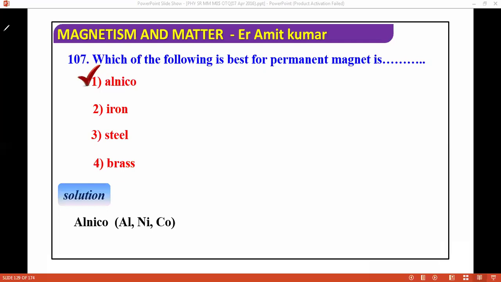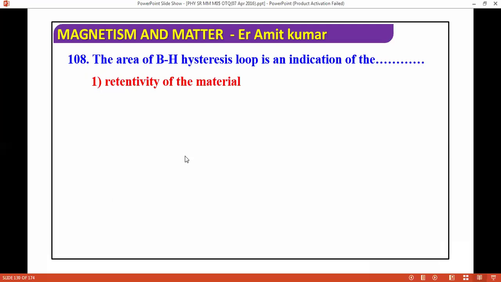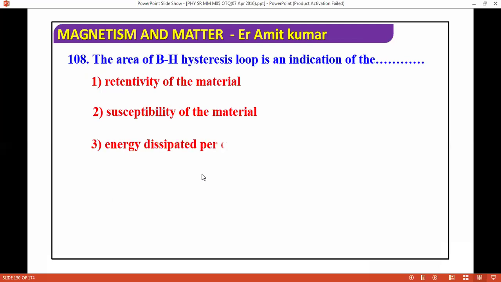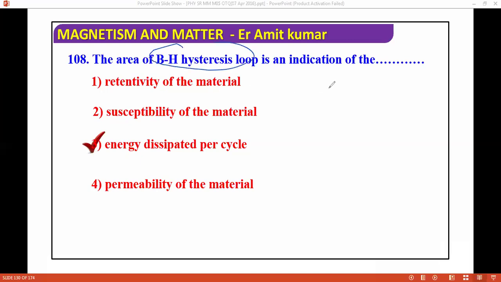Okay, next question we are moving ahead. The area of the BH hysteresis loop is an indication of the retentivity of the material, susceptibility of the material, energy dissipated per cycle, or permeability of the material. The correct answer is energy dissipated per cycle. We are talking about area. The area of the BH hysteresis loop is an indication of energy dissipated per cycle.